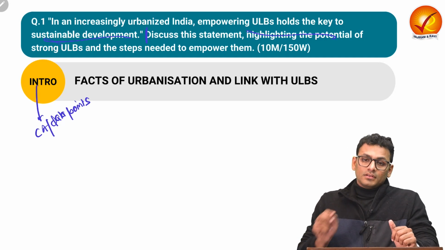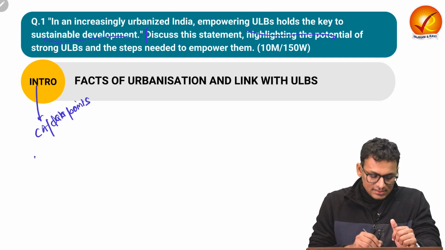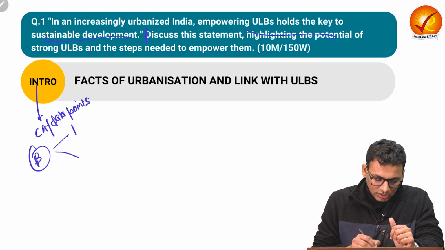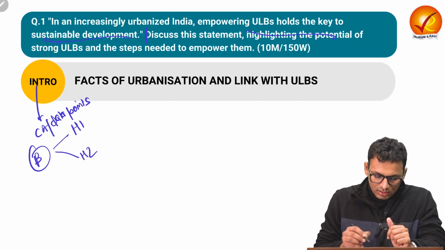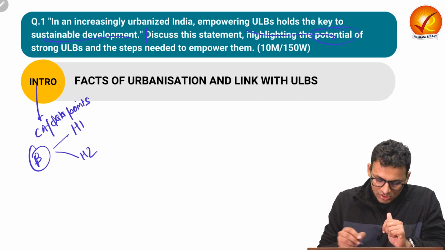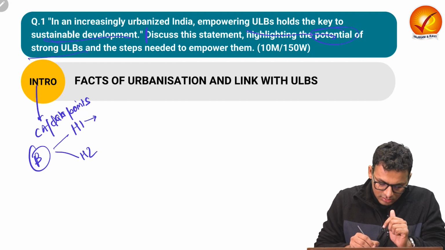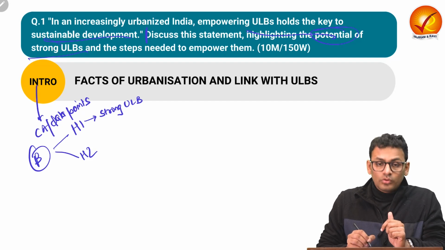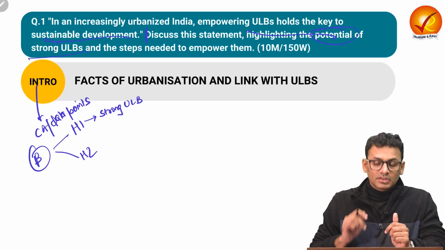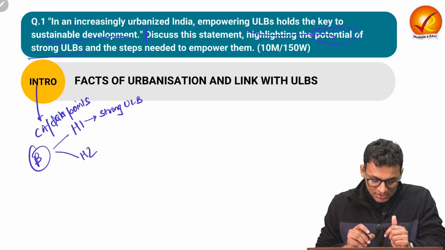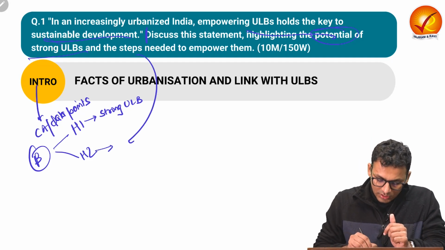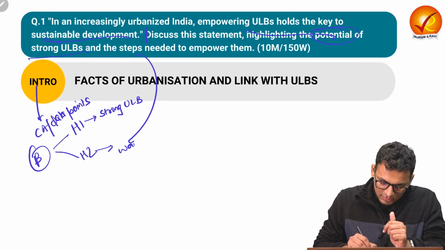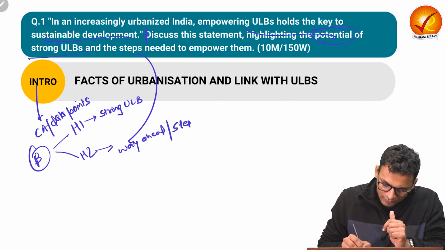Then, if you go further and read the question, you will realize in the body we have two headings. The first heading is the potential of strong ULB, how it can help with respect to realizing the sustainable development goals. And in heading 2, we are talking about way ahead steps.